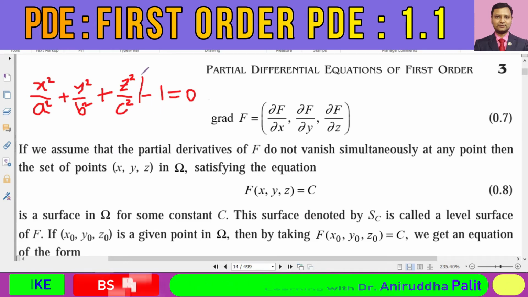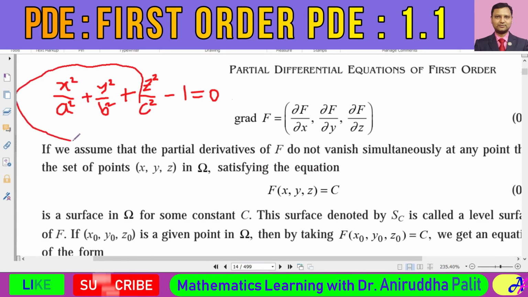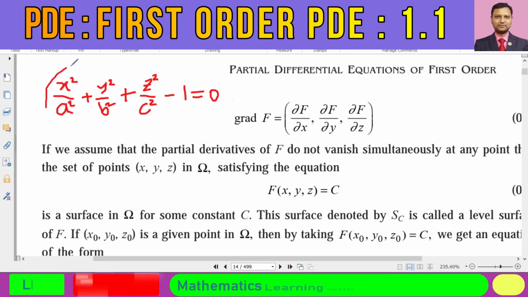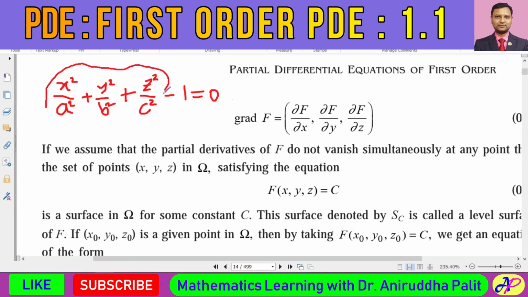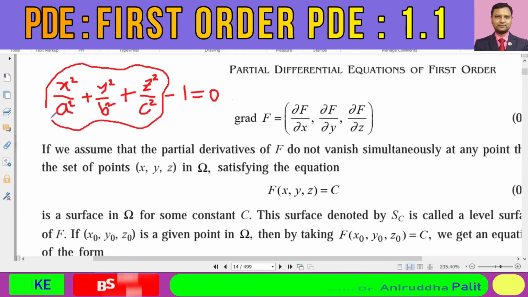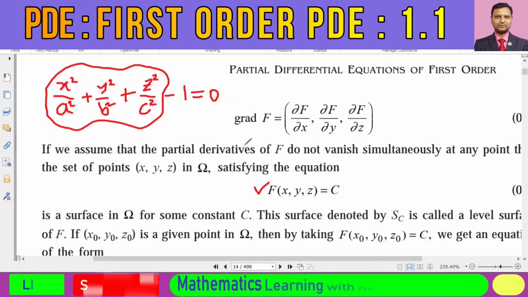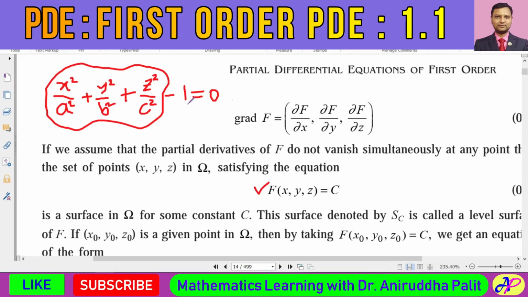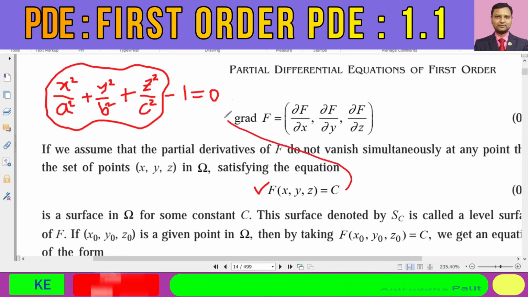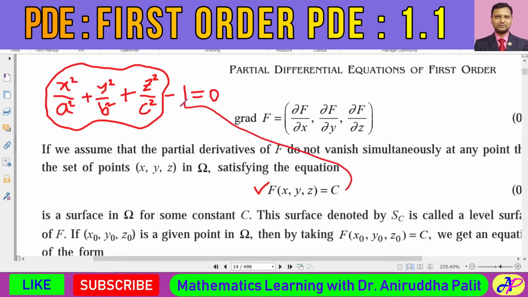Now over here, what is this expression? This expression, x square by a square plus y square by b square plus z square by c square, is actually a function of x, y, and z, and this right hand side c can be considered to be equal to 1 or 2 or 3 or whatever.